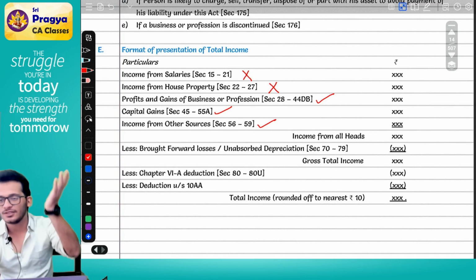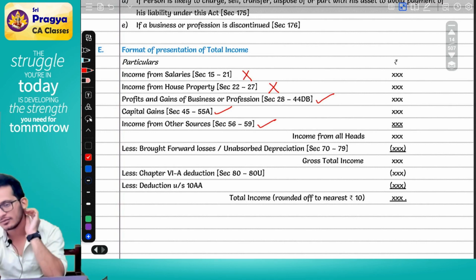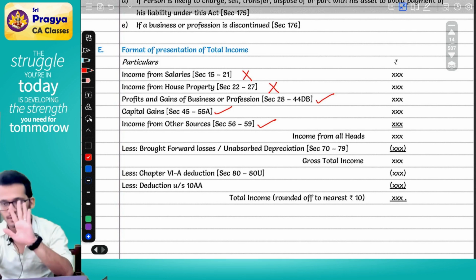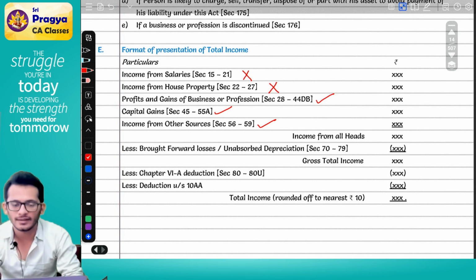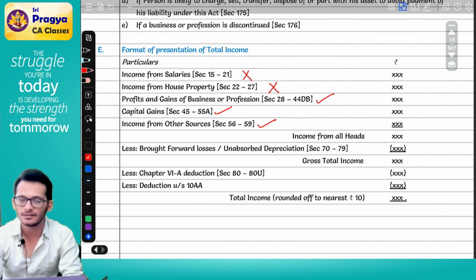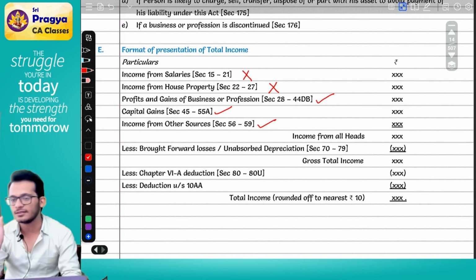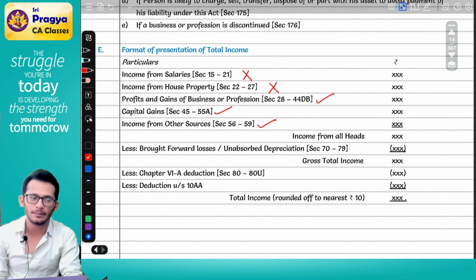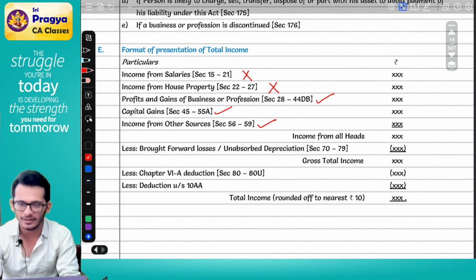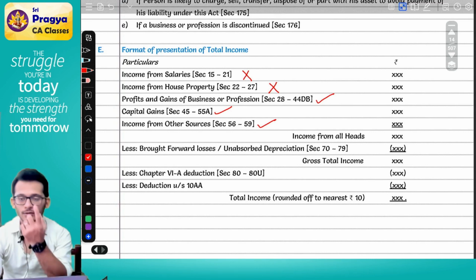Along with some special cases, but this is what you are going to learn. The first two chapters are not there, but I did clarify that while they are not there, they are asking some basic things from you. Those basic things alone I will explain to you after we do the next chapter.